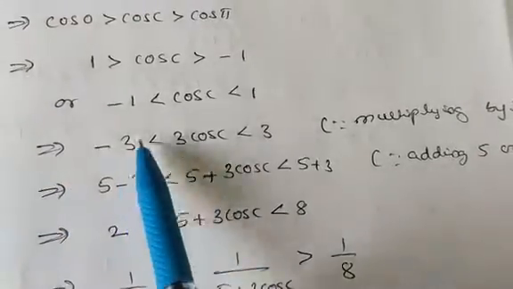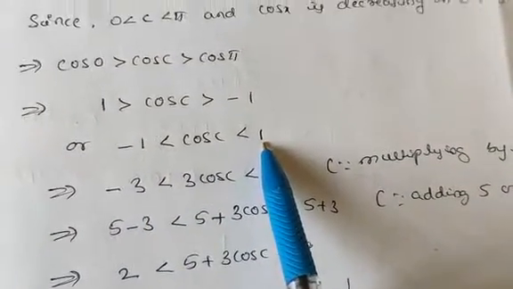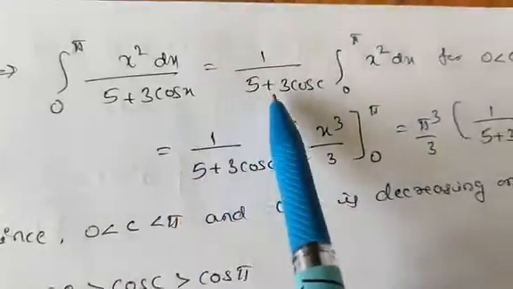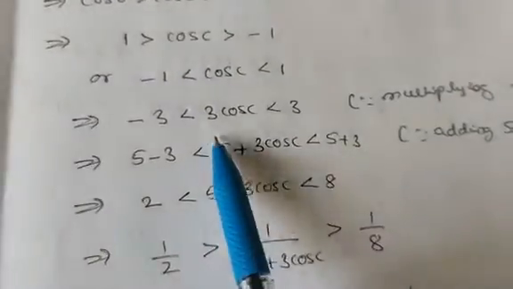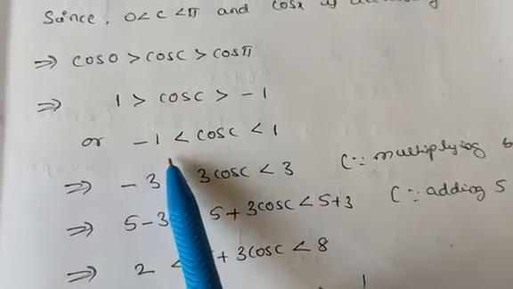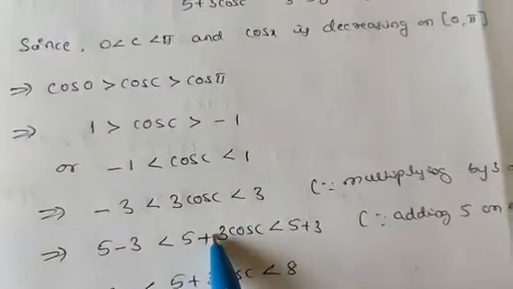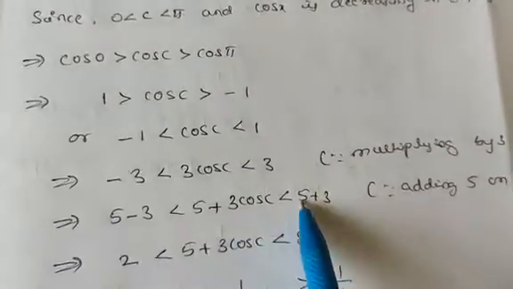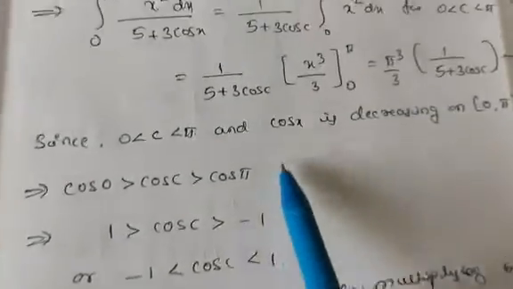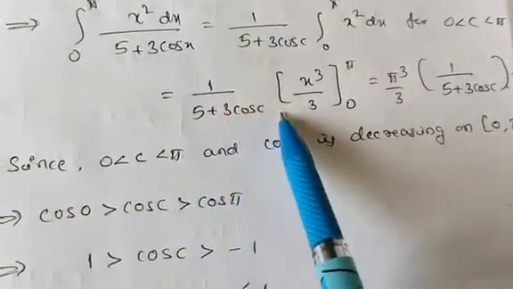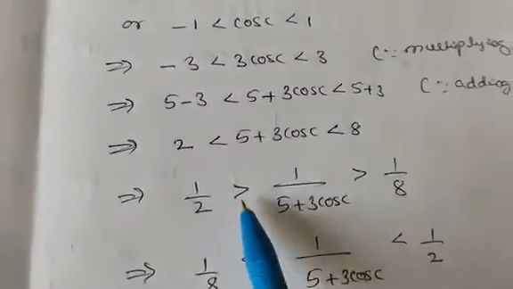Multiplying on both sides by 3. Why are we doing all these things? Here we want to convert this into the form 5 plus 3 cos c. So first multiply by 3, since we want 3 cos c, and then add 5 to each term. You will get 2 less than 5 plus 3 cos c, which is less than 8. What we want here is 1 divided by 5 plus 3 cos c, so just take the reciprocal.